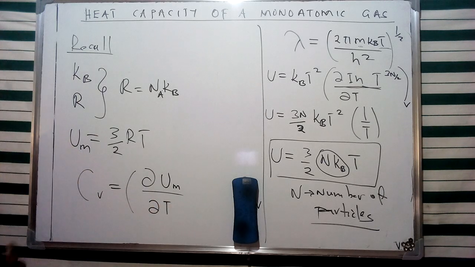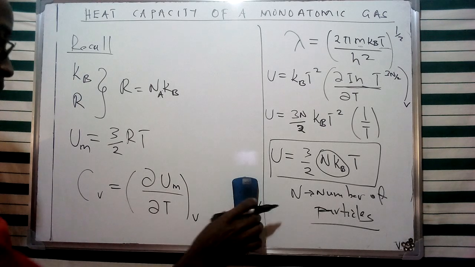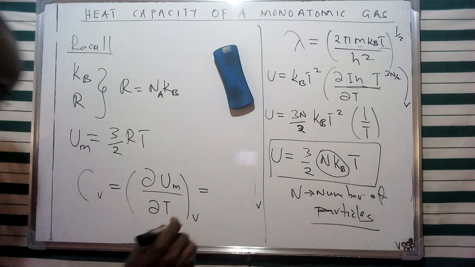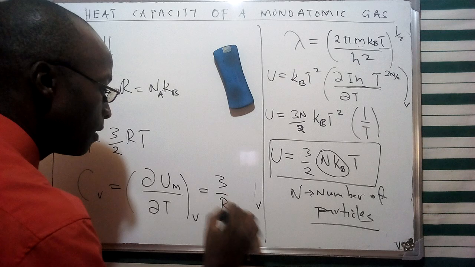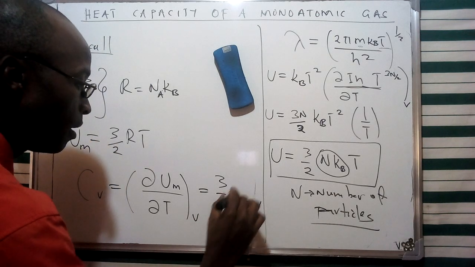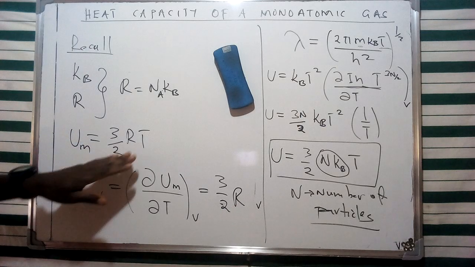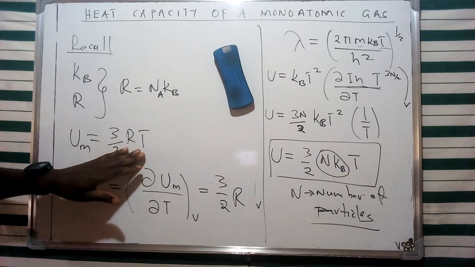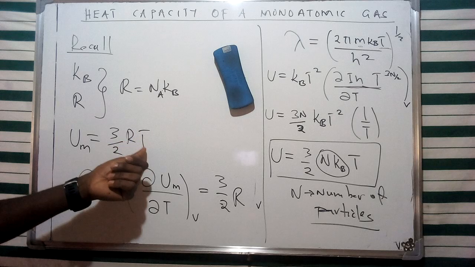And of course, if we do a derivative of this specific value with respect to temperature at constant volume, we're going to obtain the value of 3 over 2 R. A derivation of this with respect to temperature is going to give us this specific constant for 1.